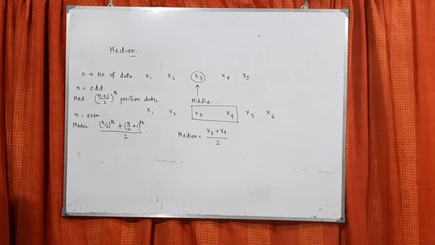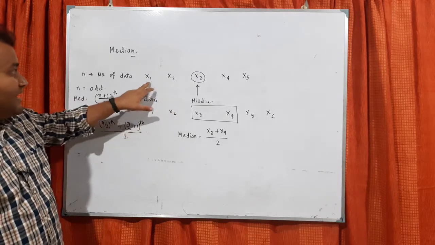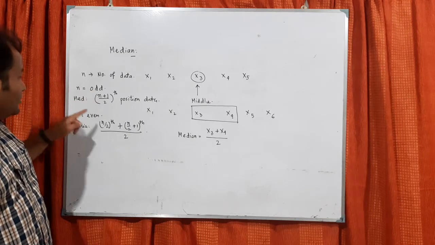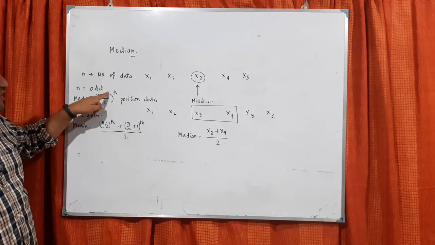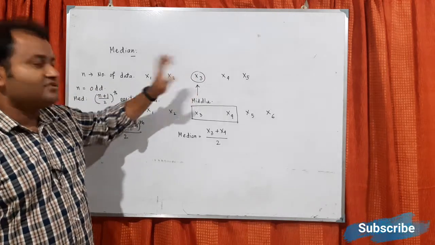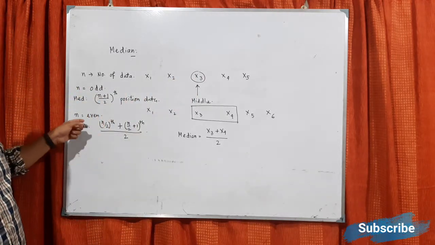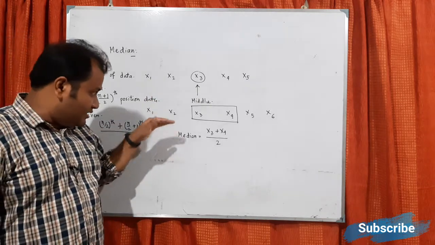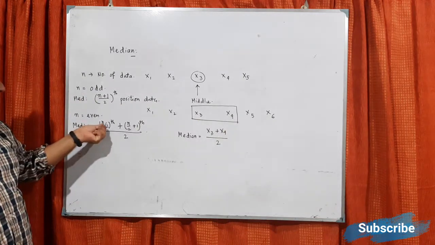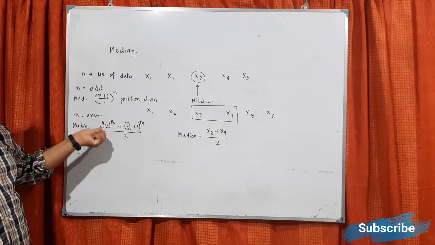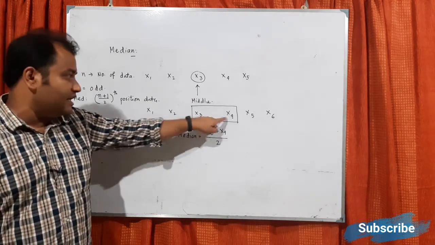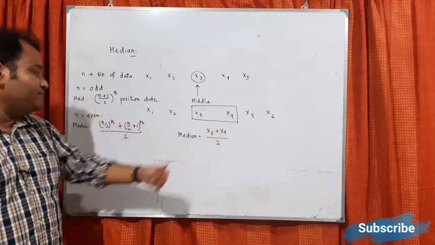Now let us explain with this one. Say in the first case, there are 5 data. So n is 5, so n is odd. What will be the median? Median will be 5 plus 1, 6 by 2, so the third position data. Now what is there in the third? x3. So this will be the median. When n is even, say in the later case, n is 6. So here it should be n by 2. So 6 by 2, that is the third position data, and third plus 1, so the fourth position data, the average of them. So the median will be the average of these two.